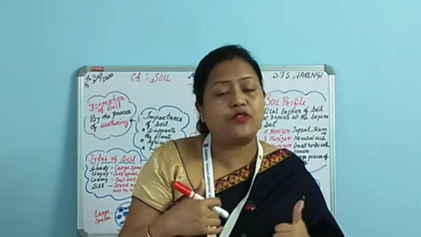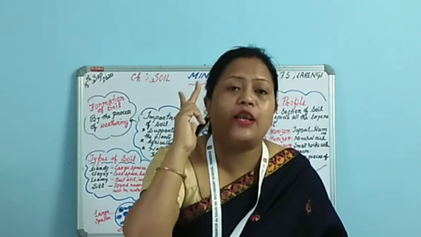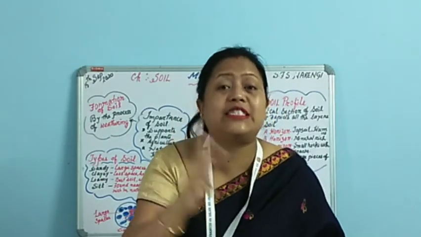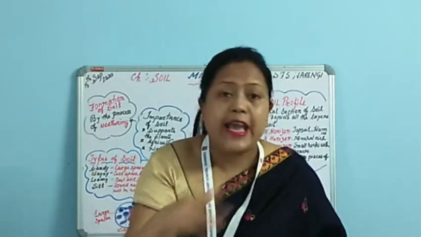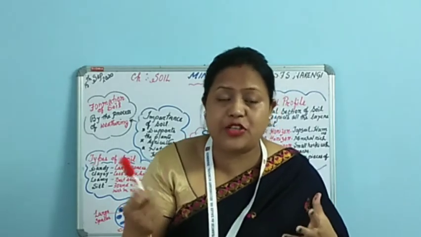So the different properties of soil we have discussed in the textbook are, number 1, moisture content: soil contains moisture. Number 2, the percolation rate is different for different soil. Number 3, water absorption capacity is also different for different soil. Everything depends on the particle size. Alright, so let's start with the first property which we have discussed.